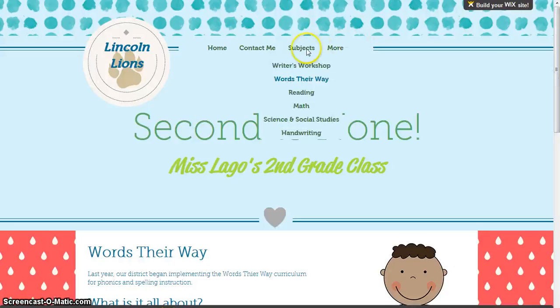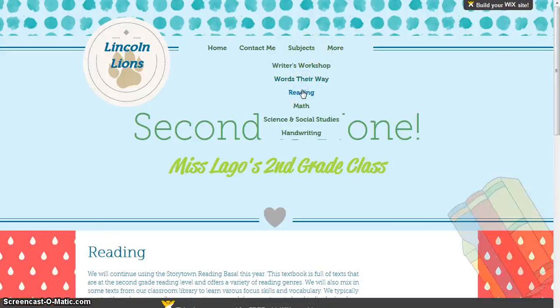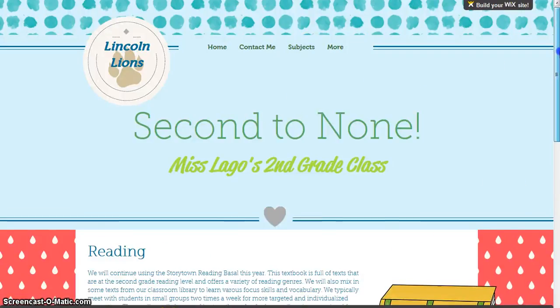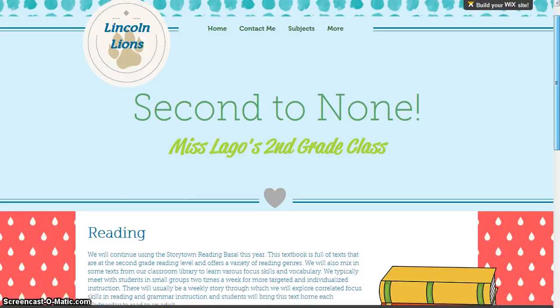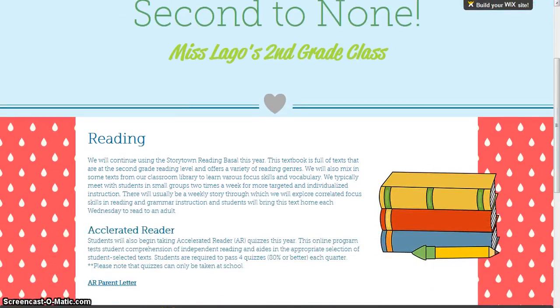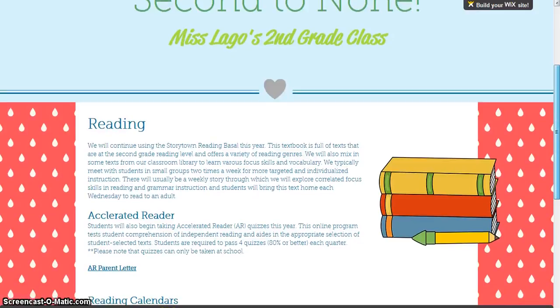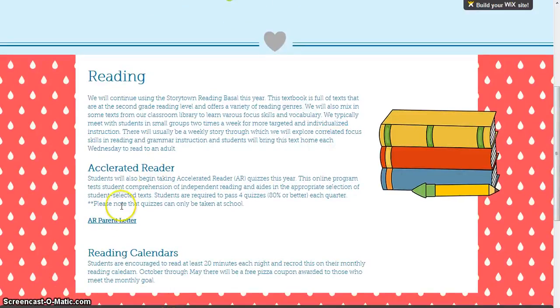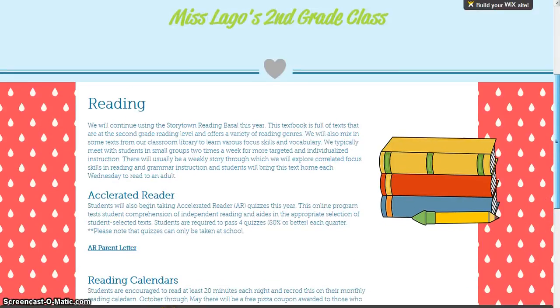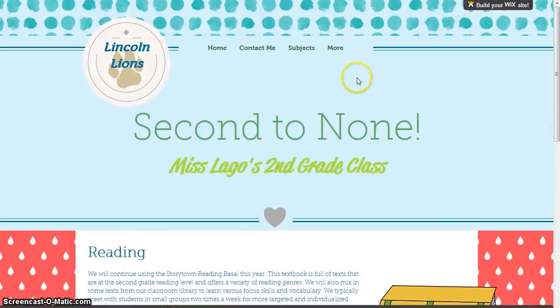Scroll back to the top again. If we hover over subjects, you can find a tab on reading. We will be continuing to use the Storytown Reading Basal this year. It's a textbook full of texts at our reading level, and there's different genres in there. We also use Accelerated Reader, so there's a letter explaining how that works, and our reading calendars that we use throughout the year to earn pizza coupons if that goal is met.